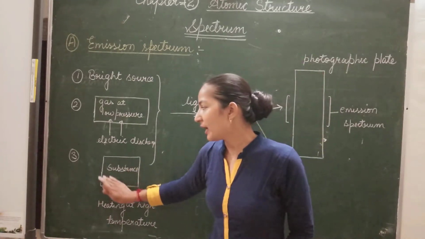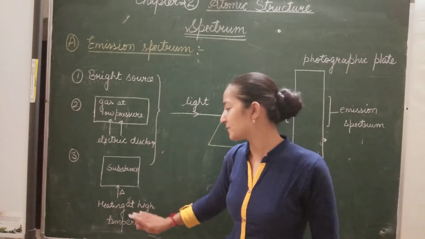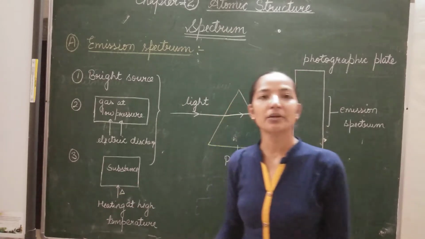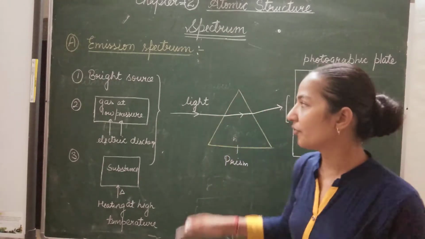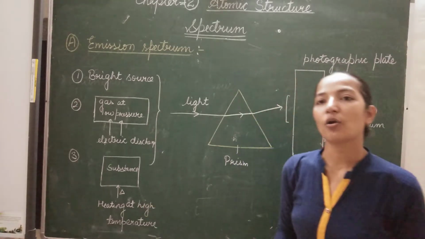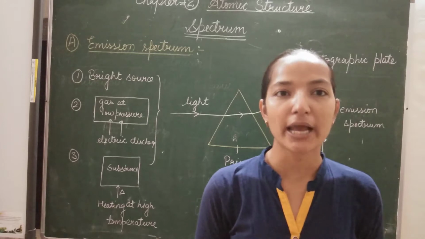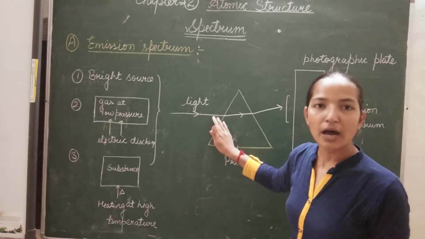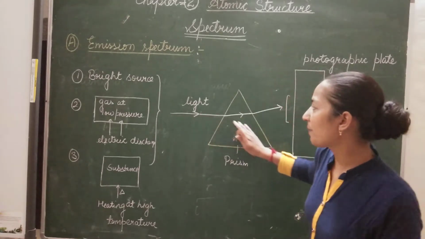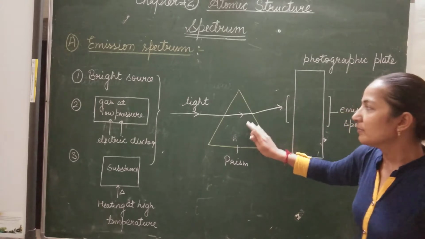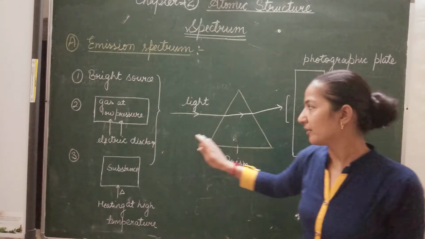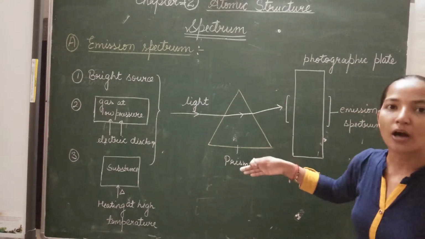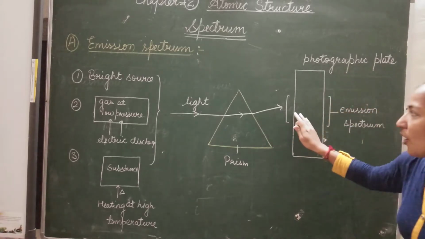And if we have a substance and we heat it at high temperature, in this case also the substance begins to emit radiations. So these are the three conditions in which we obtain radiations in the form of white light. Such radiations pass through a prism, and the light gets split or dispersed into component colors.